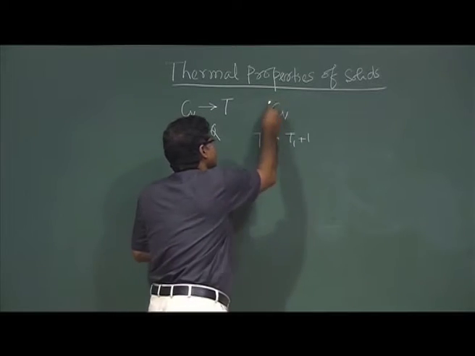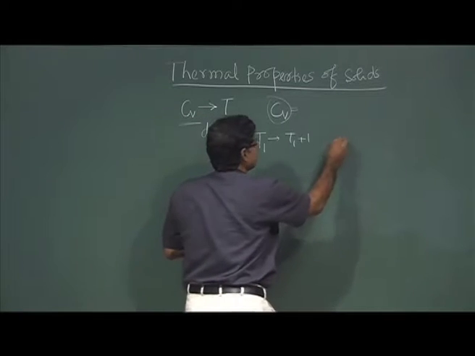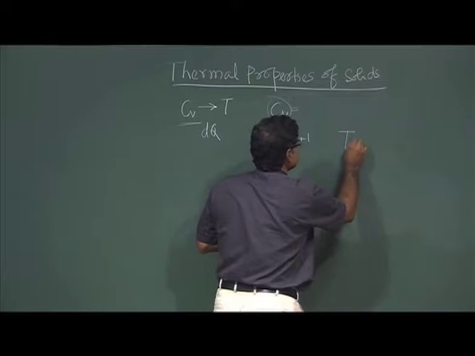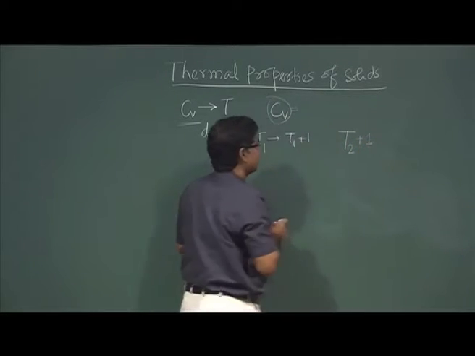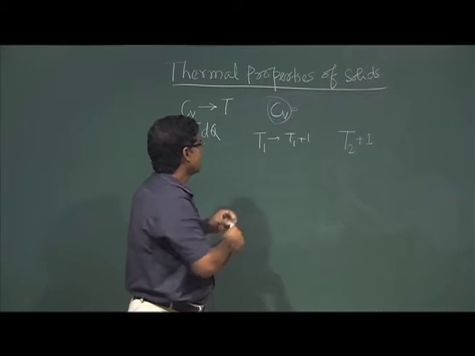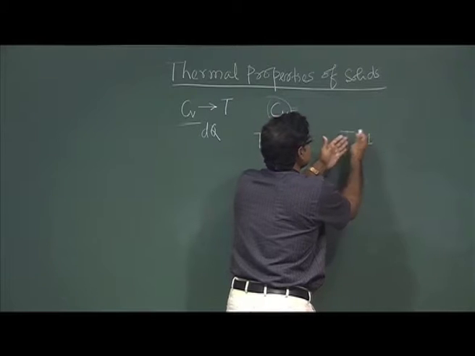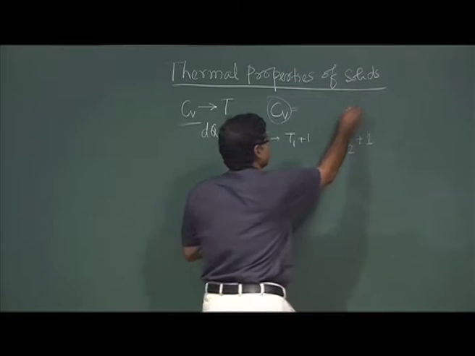Now, if my system is at T2, and I change by 1 degree, what is the amount of heat required? So, this again is Cv, right.